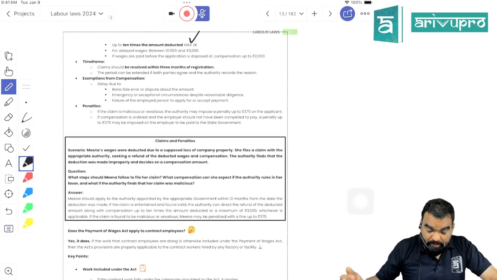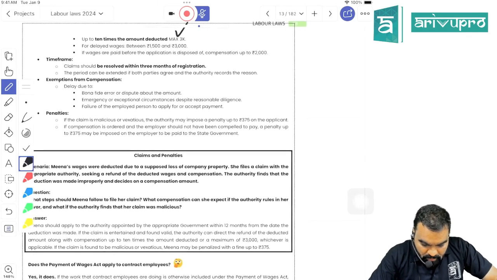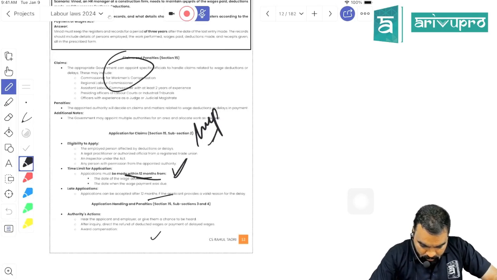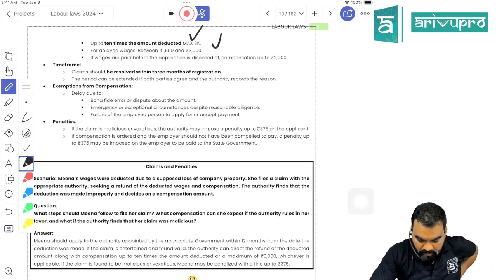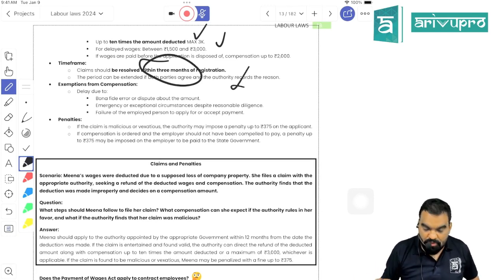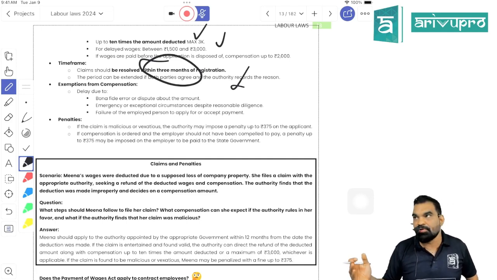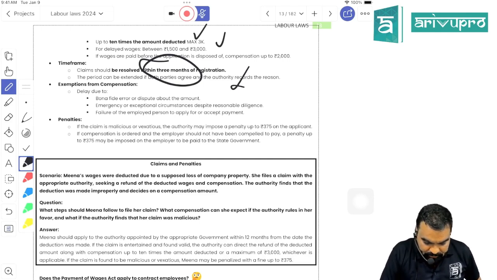Maximum penalty that can be imposed by the inspector can be 10 times of the amount deducted, or 3,000, whichever is lower. For delay payment of wages, the penalty imposed can be 1,500 to 3,000. Within 3 months from the date of making the claim, matter is going to be resolved. So you need to make application within the period of 12 months, and your application is going to be sorted out within the period of 3 months from the date of registration of your application, right?